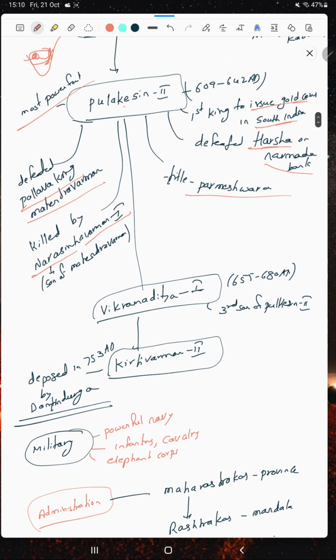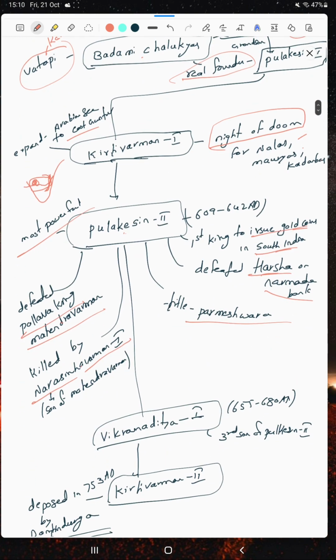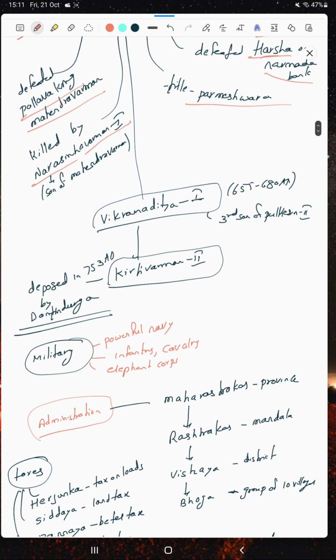There is a chronology because a previous question was asked about the Guptas' chronology, so there might be a chance of asking this one: Pulakesini I, Kirtivarman I, Pulakesini II, Vikramaditya I, then Kirtivarman II. Kirtivarman II is the last king, because Dantidurga, the Rashtrakuta ruler, established the Rashtrakuta dynasty after defeating Kirtivarman.